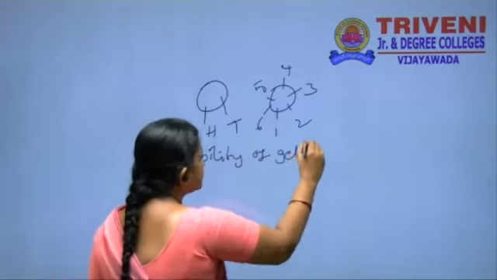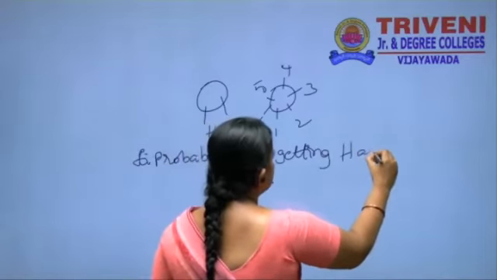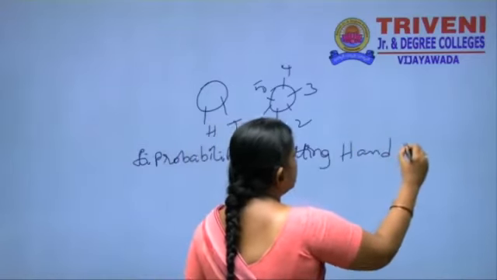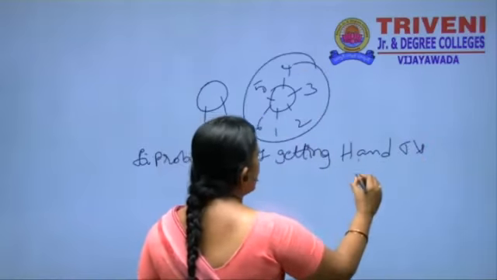getting head and tail and all the chances of the die. What is the probability?